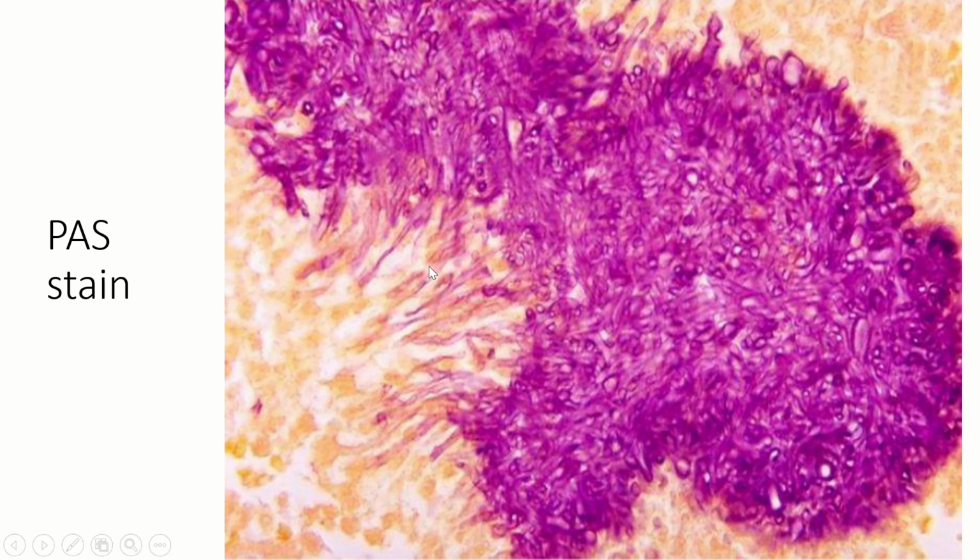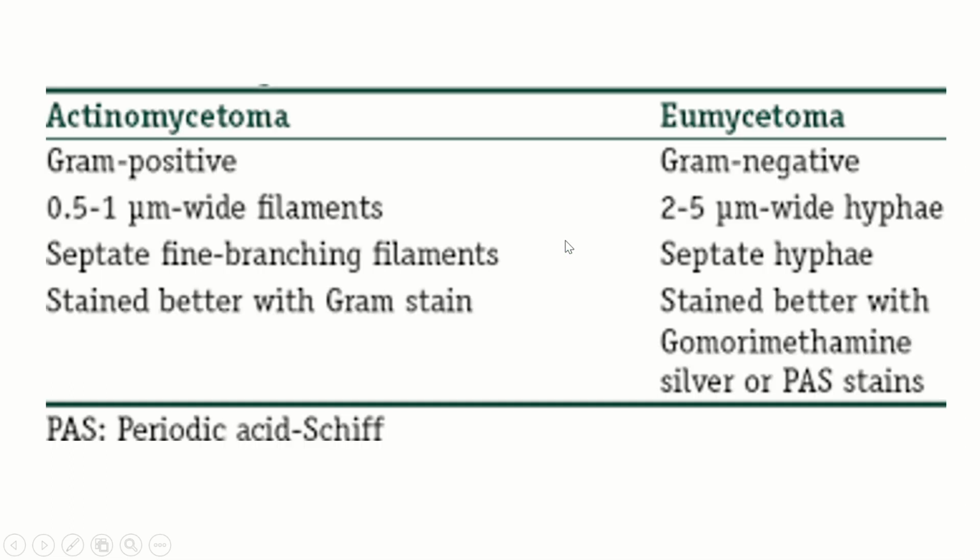This is the special stain I told you. PAS stands for periodic acid Schiff stain, where you can see these fungal colonies, these nice non-septate hyphae of fungus. Now, why it is important to know about madura mycosis is because there is one more condition which is called actinomycetoma. This we described was eumycetoma.